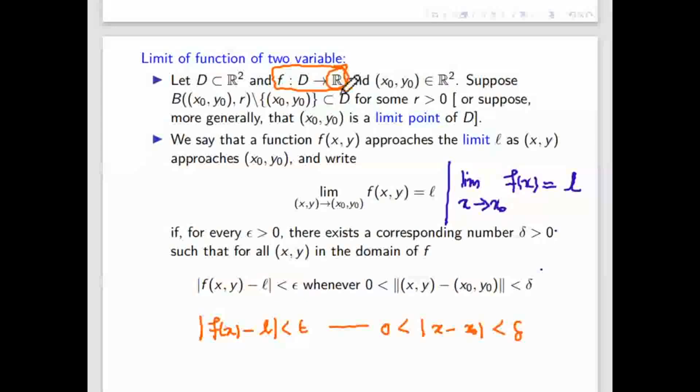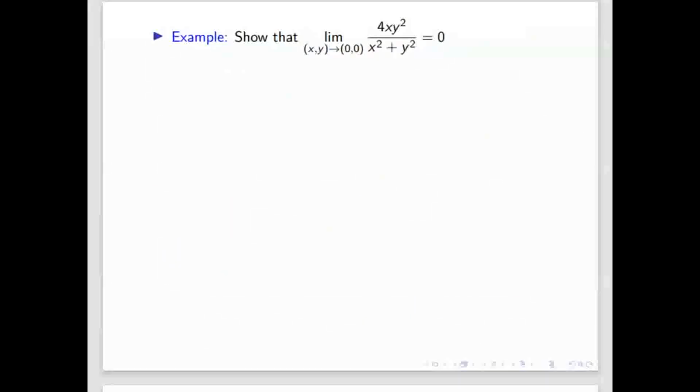In this case, when the range is in R, when it is a real valued several variable function, then only we are defining the limit this way. If it is vector valued, then we'll put the norm here also. If it is R2 or R3, even Rn, then we'll put the norm. But in this case it is mod. So now we'll show that this limit is 0 by using the epsilon delta definition.